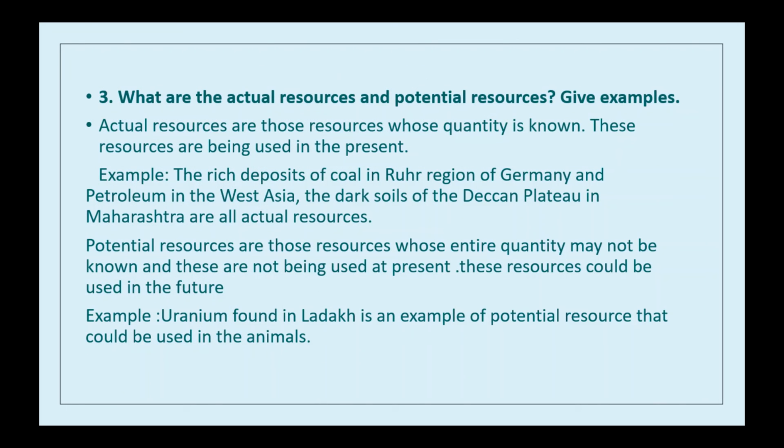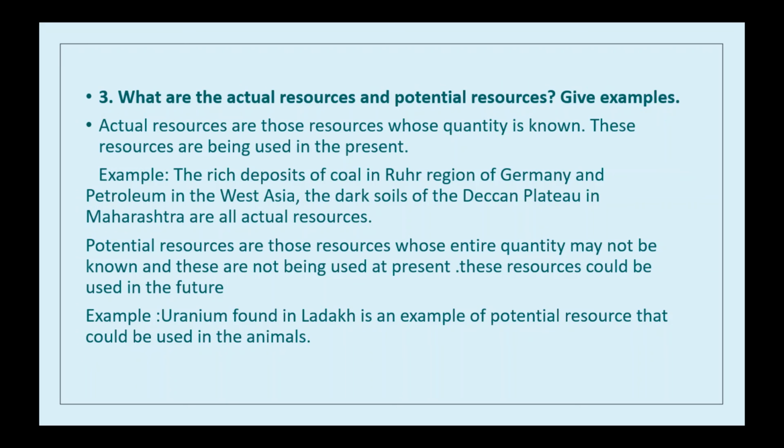See, what are actual resources and potential resources? Give examples. Already we have seen it. On the basis of resource development and use, resources can be classified into two groups: actual resources and potential resources.